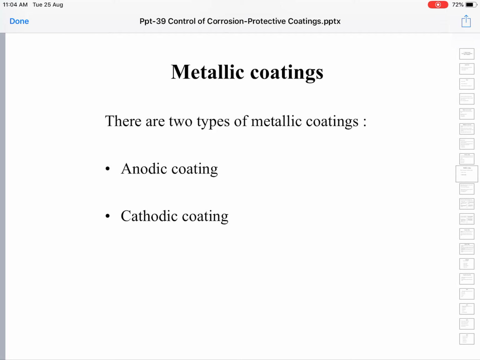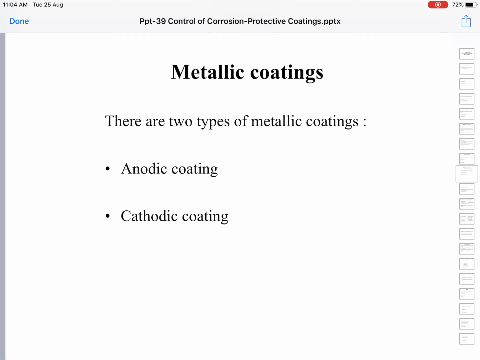We are taking a metal object and coating it with another metal. This coating metal may be higher in the electrochemical series than the base metal object, or may be lower in the series than the base metal object.